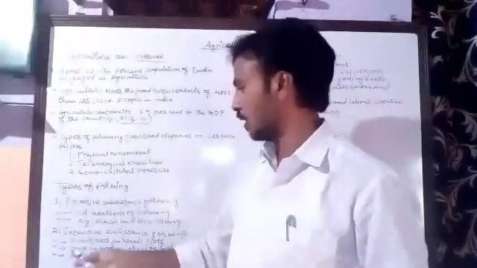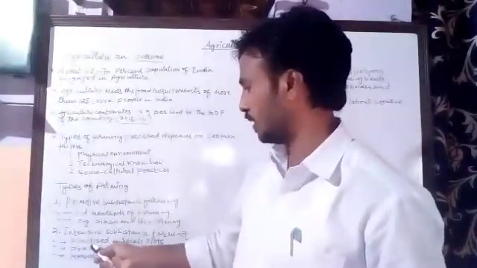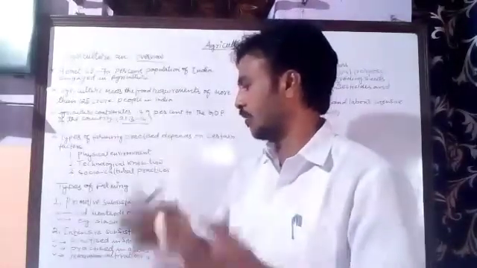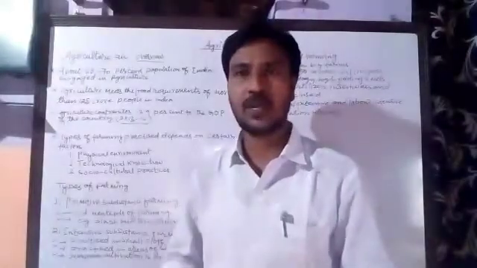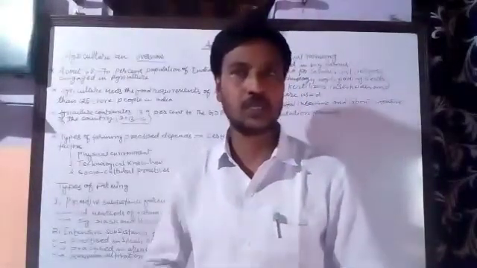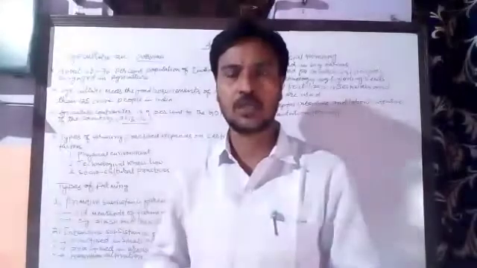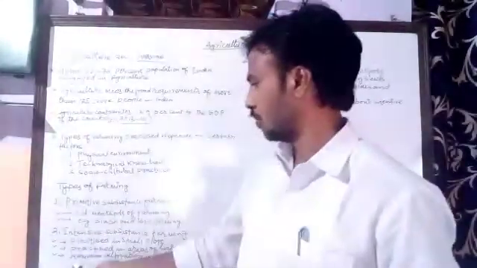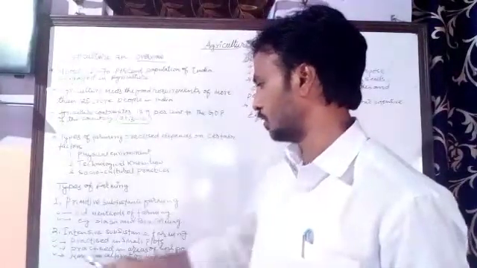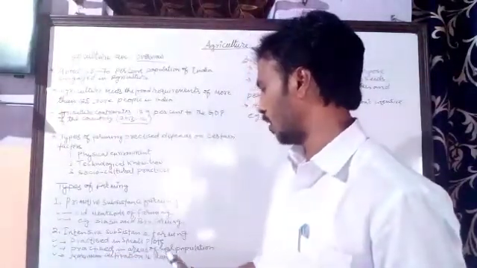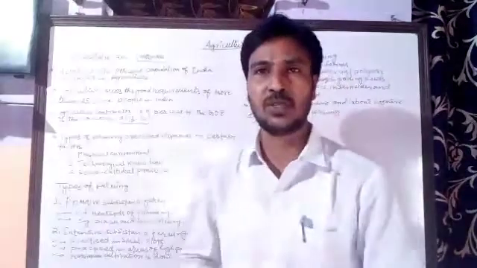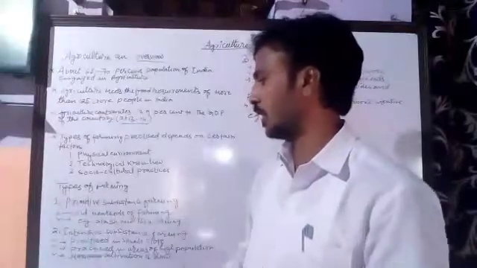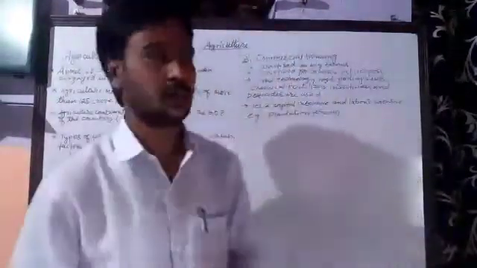People practice in small plots, and people also use different techniques and fertilizers, pesticides, insecticides, so that the yield should be more. Maximum cultivation is done, practiced in an area of high population, therefore maximum cultivation is done more than one time, as I told you. So that is all about the intensive subsistence farming.